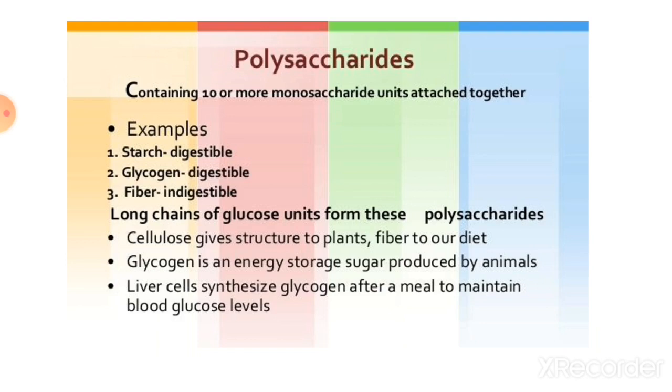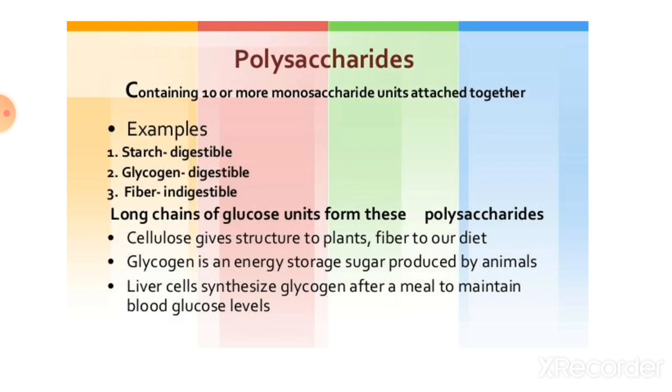Then next class is polysaccharide. What is meant by polysaccharides? A sugar containing 10 or more monosaccharide units attached together is called a polysaccharide. For example starch, glycogen, fiber. Starch is a digestible sugar.